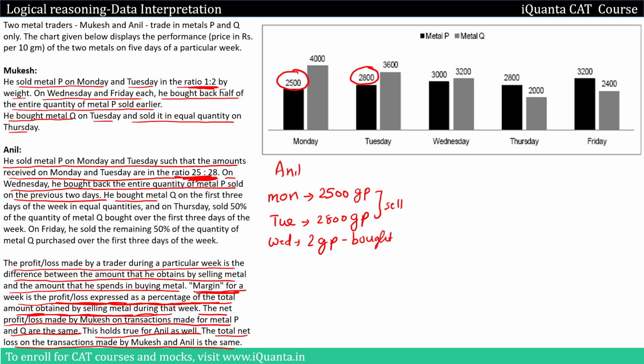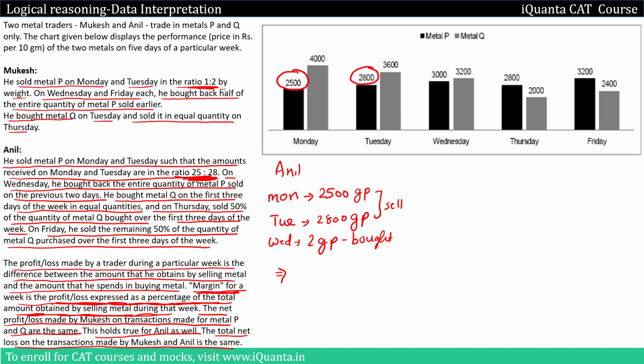He bought metal Q on the first 3 days of the week in equal quantities, and on Thursday sold 50% of the quantity of metal Q bought over the first 3 days of the week. And then further, Friday he sold the remaining 50% of the quantity of metal Q purchased over the first 3 days of the week. So the remaining clues are regarding metal Q. Whatever we have written so far is regarding metal P. So let us calculate the net profit loss for metal P first.